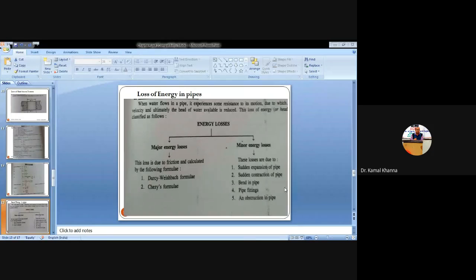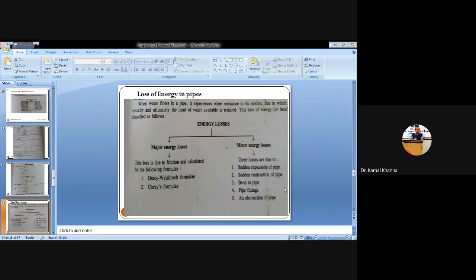In the case of minor losses, there are five kinds of losses which fall in the category of minor losses. The first one is the sudden expansion of pipe, that is, if there is a sudden increase in the diameter of the pipe. If from point A to B the diameter is, let us say, 10 mm, but when you move from point B to C, the diameter starts increasing, then there is some loss of head in the flow of water, which results in the loss of head.